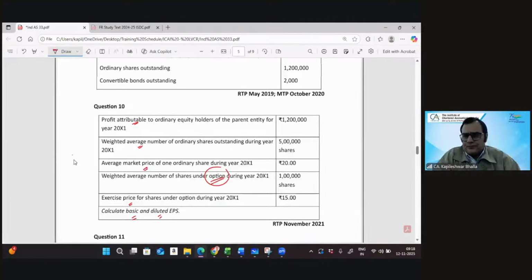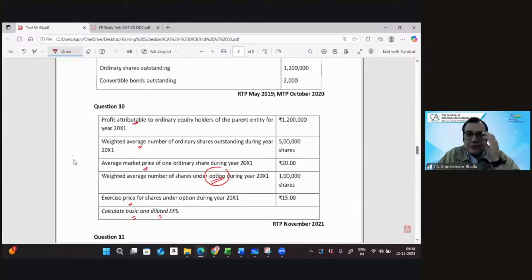Now, quick question. Is there one potential ordinary share or more than one? I think undoubtedly one. And is the option supposed to be dilutive, supposed to be a potential ordinary share? Undoubtedly, yes. Now, let me make a very strong statement.